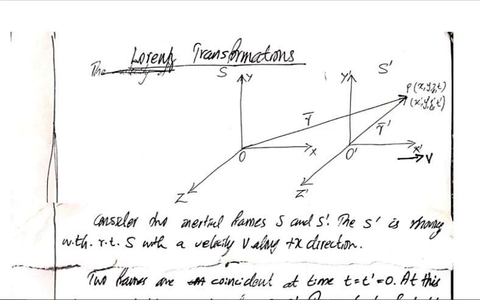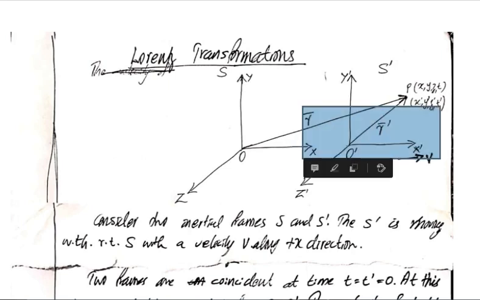The space and time coordinates of a particle P as measured with respect to the frame S are represented as x, y, z, t. And the coordinates of the same point with respect to the frame S dash are represented as x dash, y dash, z dash, t dash.